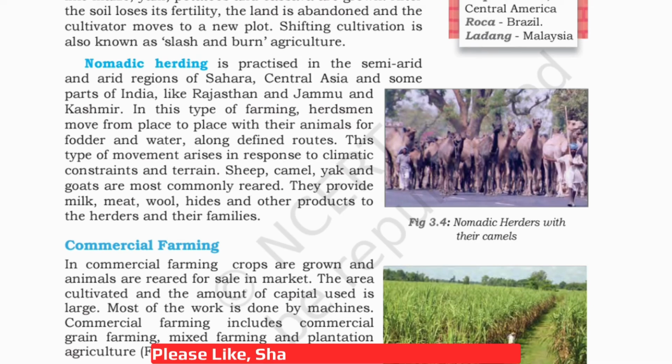In this type of farming, herdsmen move from one place to another with the animals for fodder and water along defined routes. This type of movement arises in response to climatic constraints and terrain. Sheep, camel, yak, and goats are most commonly reared. They provide milk, meat, wool, hides, and other products to the herders and their families. You can see in figure 3.4 nomadic herders with their camels.